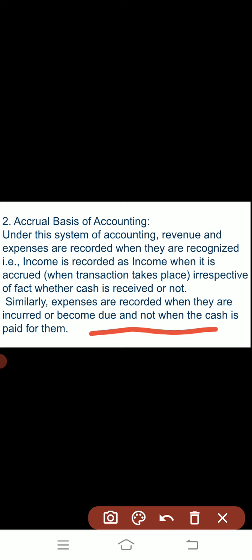Outstanding expenses are incurred but not paid till now, but in the accrual basis they will be recorded in the particular year to which they are related. So all the transactions which have been done, whether the cash is received or paid or not, will be recorded in the books of accounts.